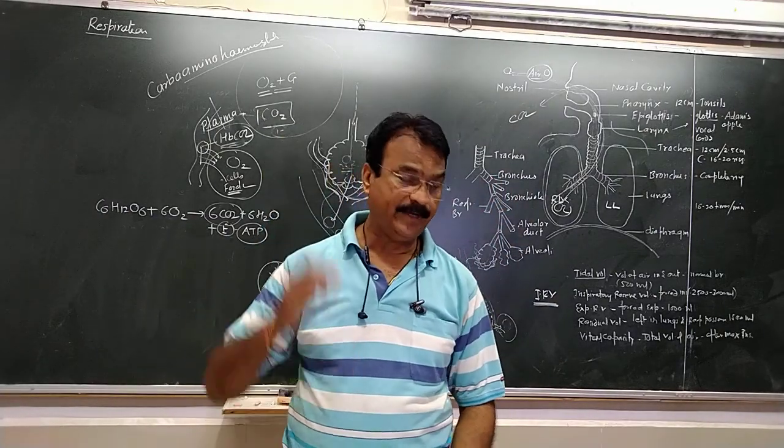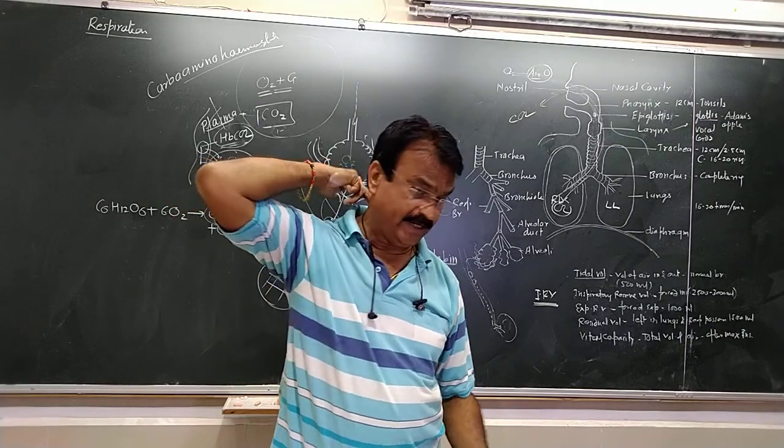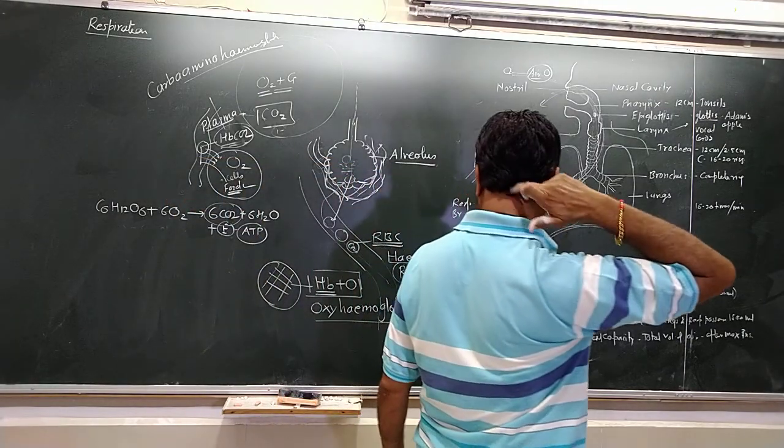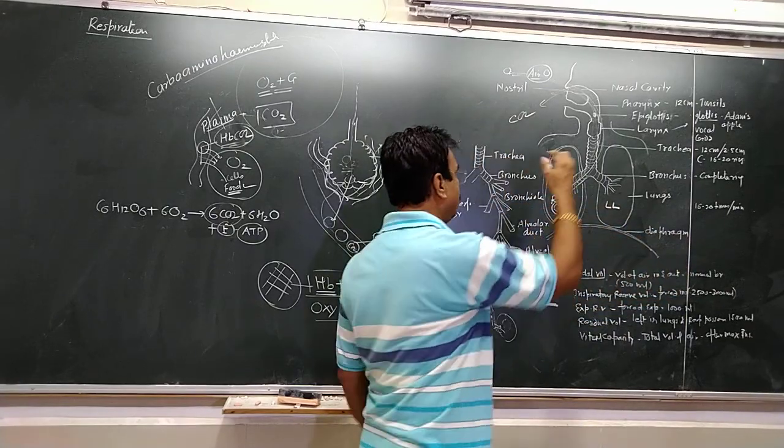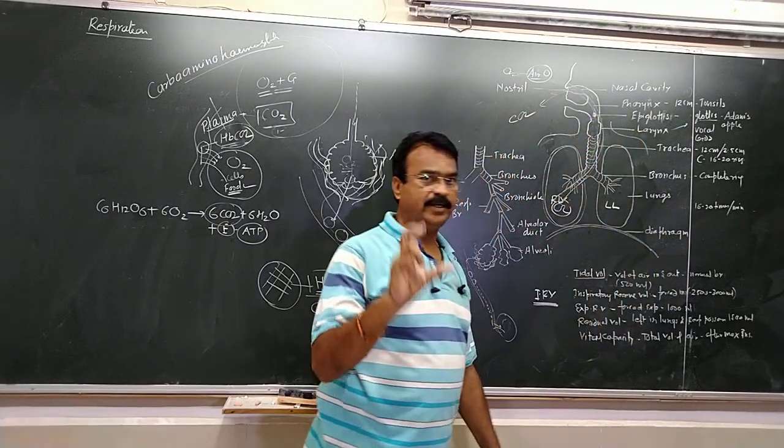The center for our respiration is in the medulla oblongata. Medulla oblongata is a part of brain which is present in this region. In this region the medulla oblongata is there, here on the back side of this, and that controls the breathing rate.